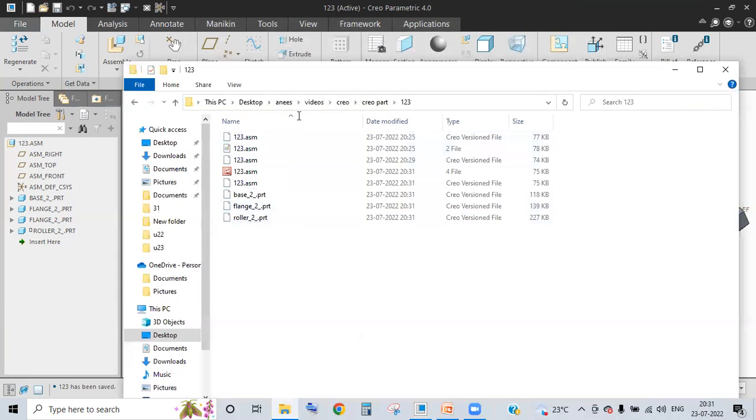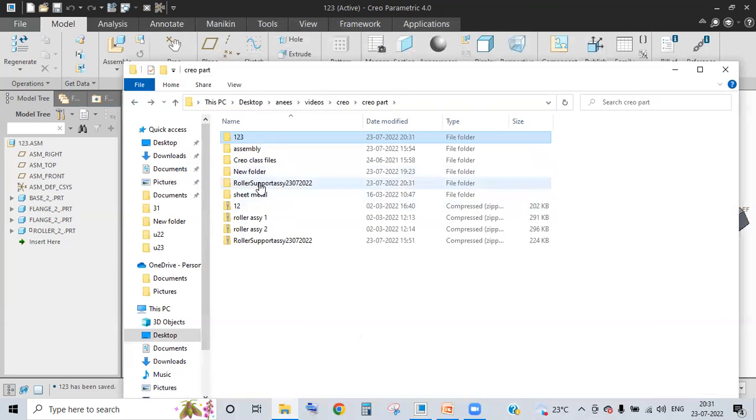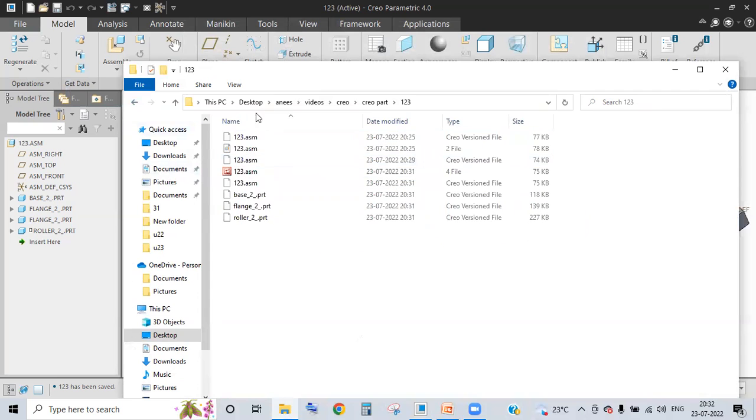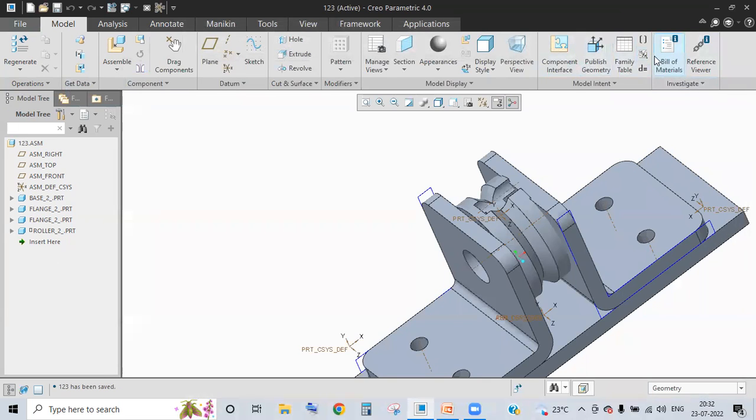See, all the parts, it will save. Actually, I took the parts from this folder. Okay, it will be giving, now it came into this folder like this. You can play around with this. Okay, and there is an option called bill of materials.